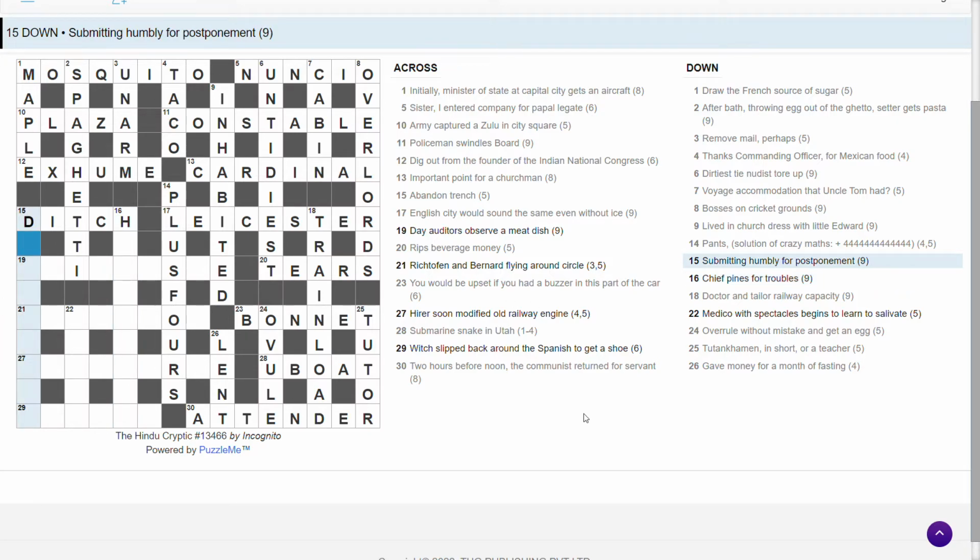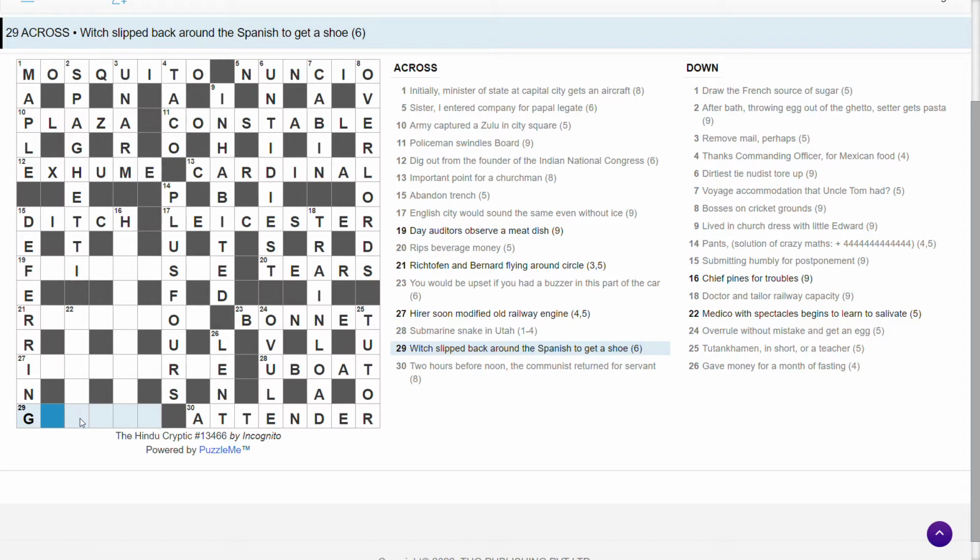Submitting humbly for postponement. Delaying? No. Postponement. Deferring is submitting humbly, I think, isn't it? Postponement is a deferring, I suppose. Which slipped back around the Spanish L to get a shoe.